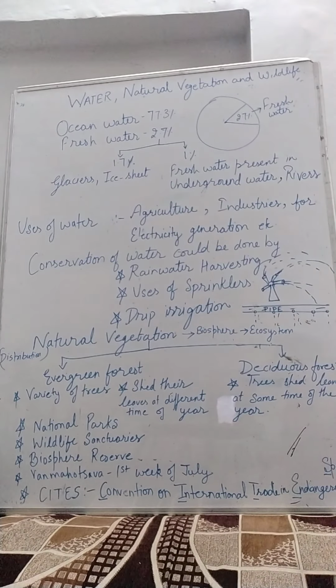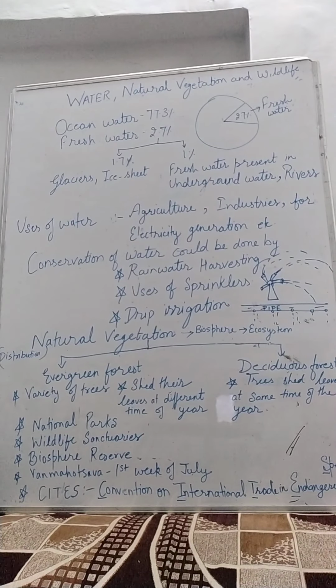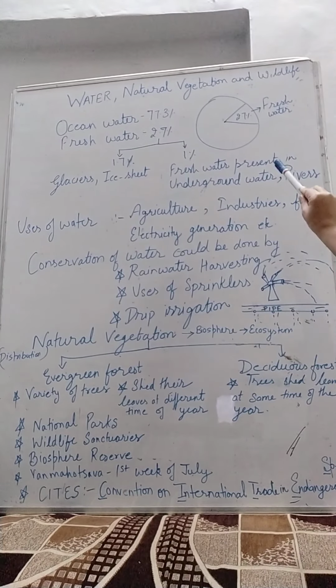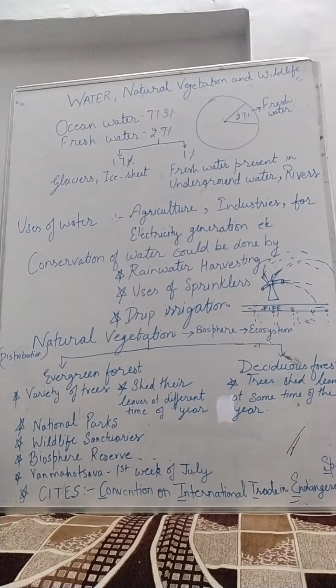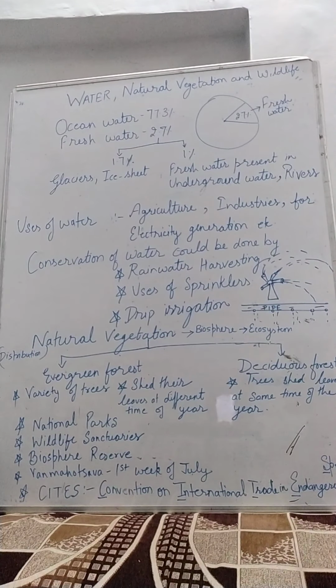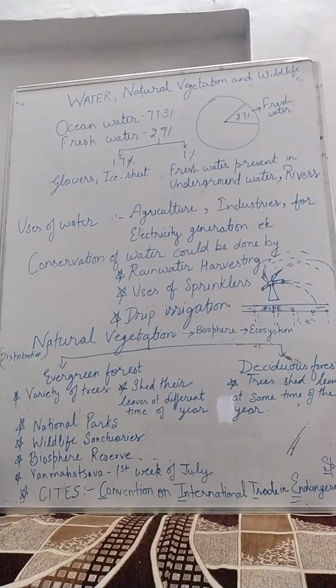Out of 2.7 also, 1.7% is present in glaciers and ice sheets that we cannot use, and only 1% water is available in rivers or in underground water. So only 1% of water on the earth is available to us for drinking purpose. That is drinkable water, that is fresh water.